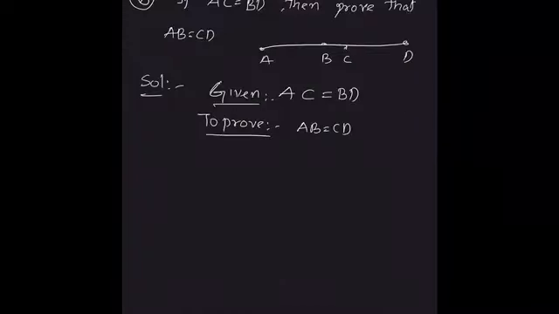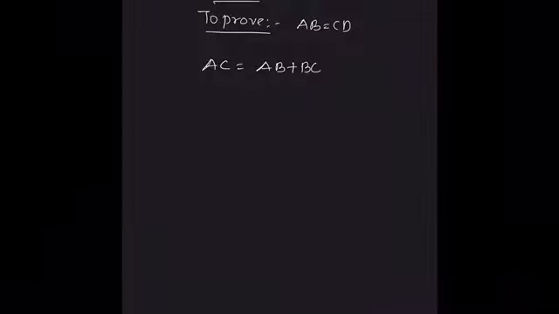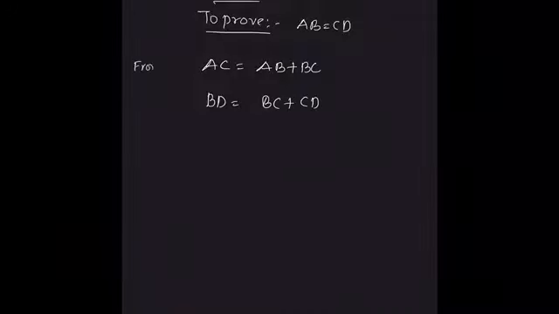So let us start doing this. From the figure we can write that AC is the sum of AB plus BC, and similarly BD is equal to BC plus CD. This is from the figure. These two we have written.